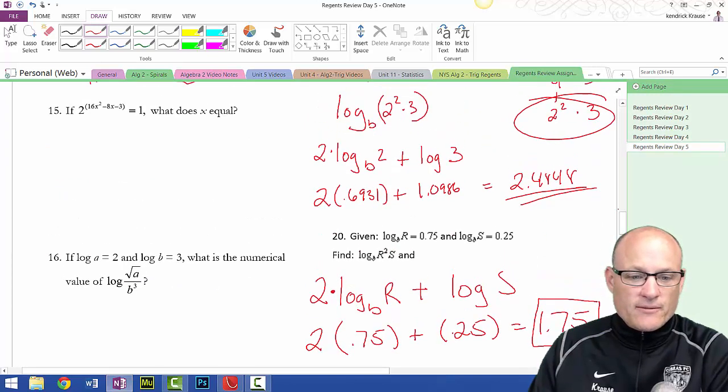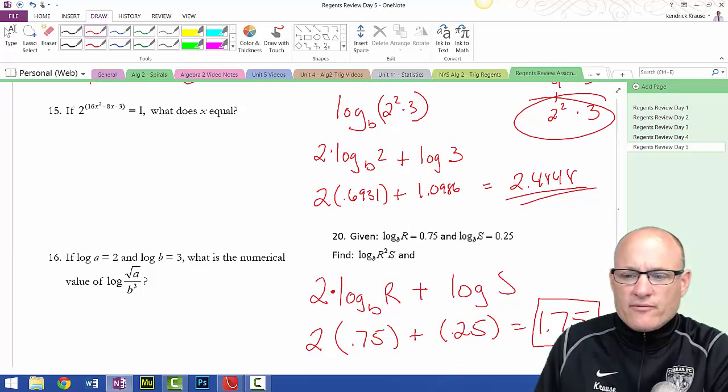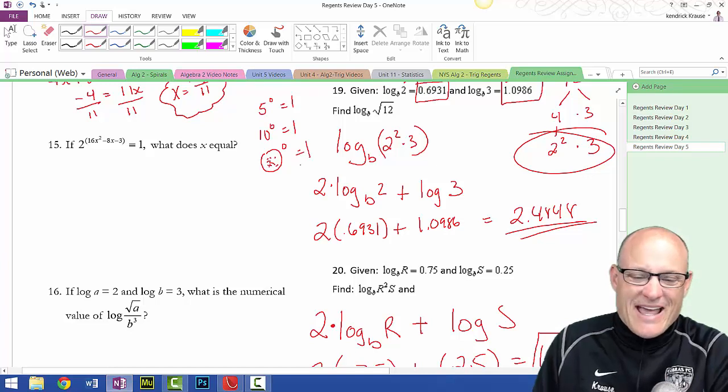Oh, I missed 16. Come back to that. Ooh, this is a tough question right here. You have to know something. You have to know that if I have 5 to the 0, it equals 1. If I have 10 to the 0, it equals 1. If I have a pizza to the 0 power, it equals 1. Anything to the 0 power equals 1.